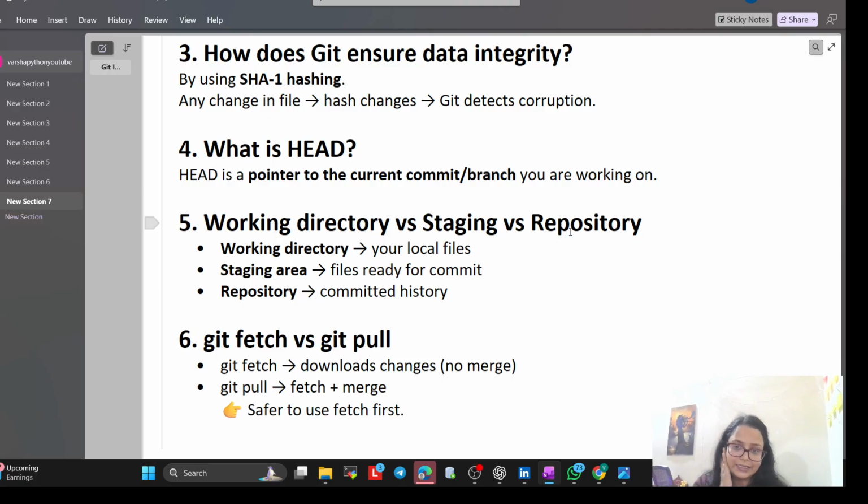Even though I'm trying to explain, it's like this: I added the button color, that is working directory. Now I may mark it as ready for the next update, that means staging, and I finally finalize it permanently in the app's history, that is repository.